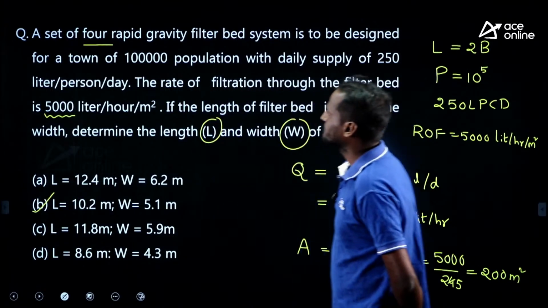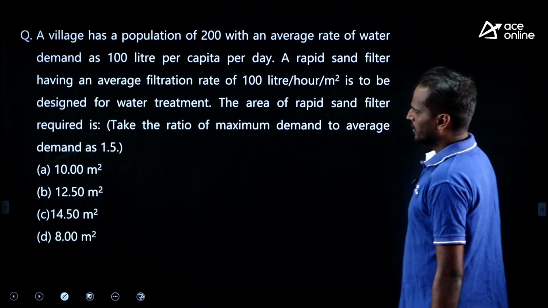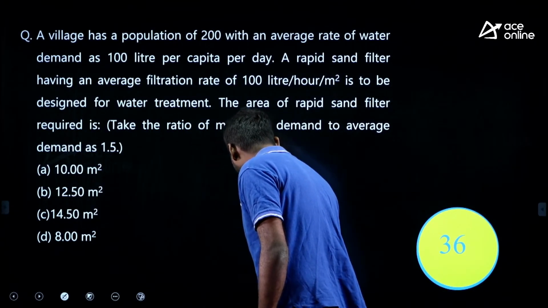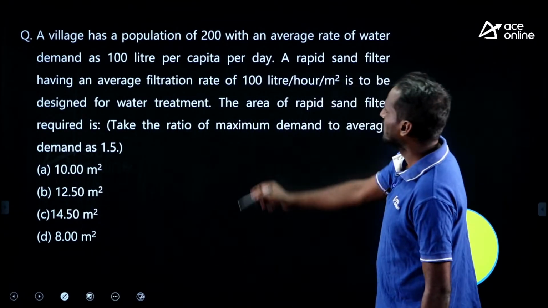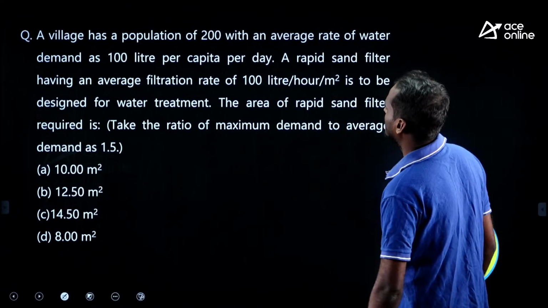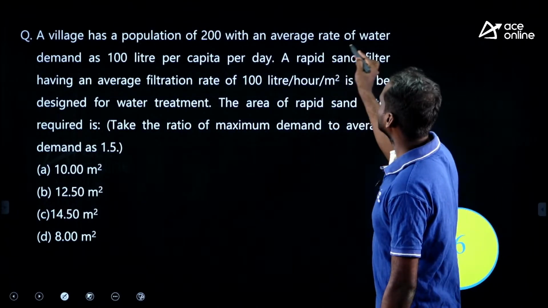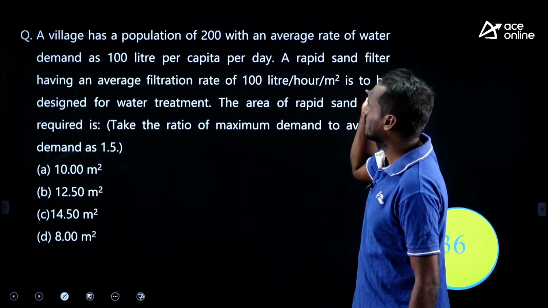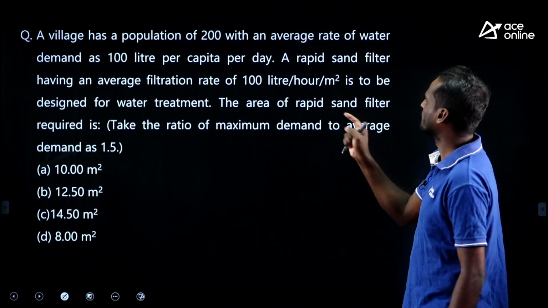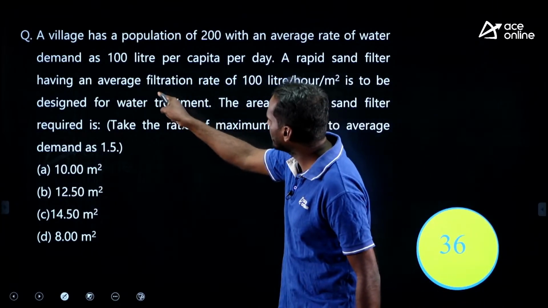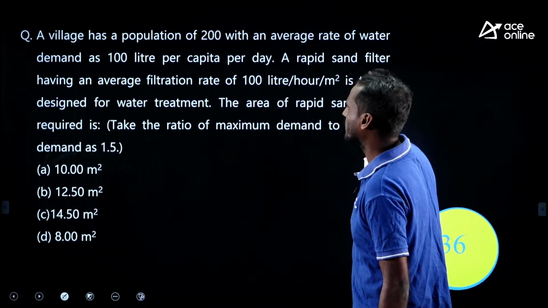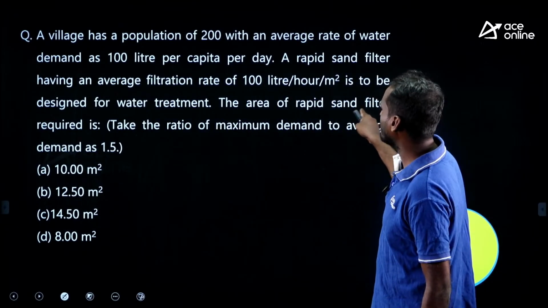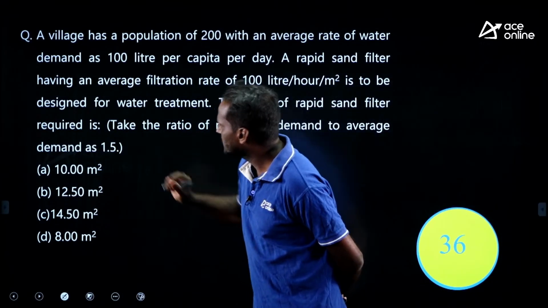Okay, next question. Look at this question. It is also an easy question. Try to solve. A village has a population of 200 with an average rate of water demand as 100 liter per capita per day. Average rate of water demand he has given. A rapid sand filter having an average filtration rate of 100 liter per hour per meter square is to be designed for a water treatment. The area of rapid sand filter required is, he is asking what?